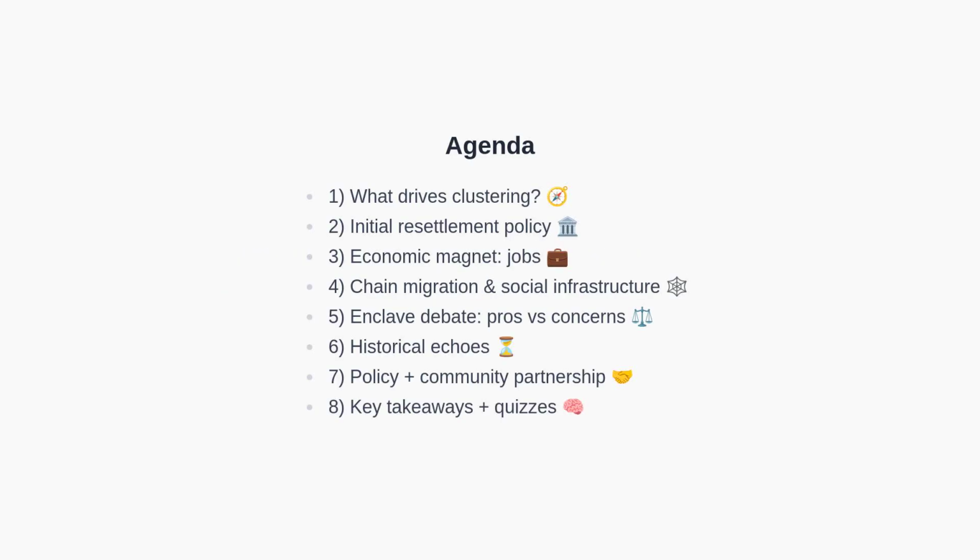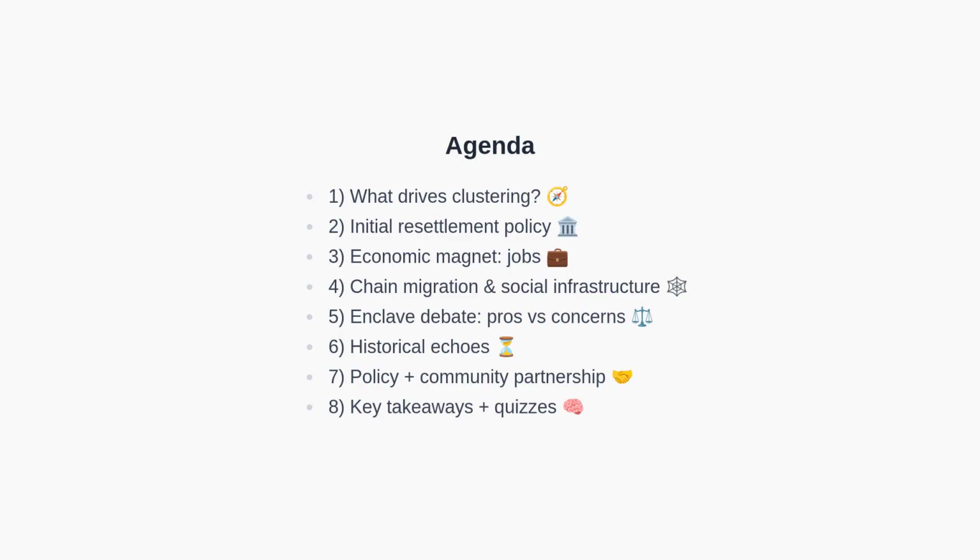Here is our roadmap. First, we will define what drives clustering. Next, we will examine initial resettlement policy. Then, we will explore the economic magnet of jobs. After that, we will discuss chain migration and social infrastructure. We will also compare the benefits and concerns around ethnic enclaves.